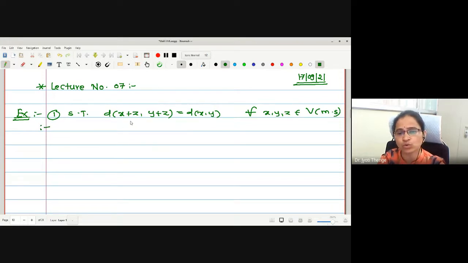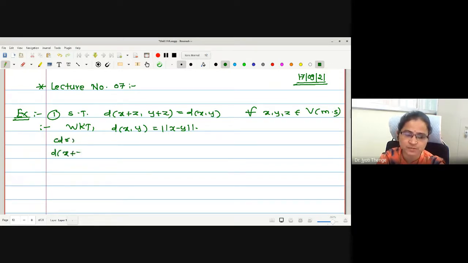Now we have to do this with the help of the previous relation, that is, d of x, y is norm of x minus y. Let us try to prove this. Let me start with the left hand side, considering the distance between x plus z and y plus z.